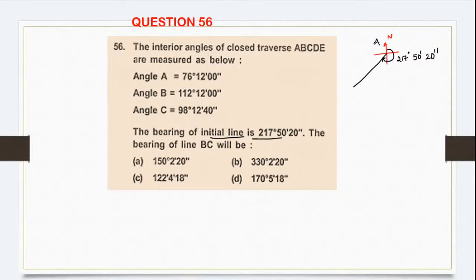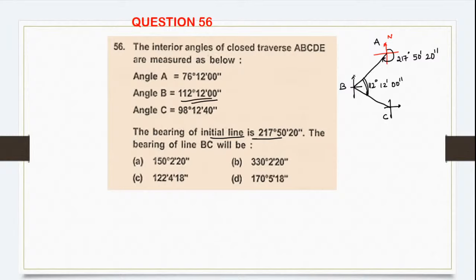So say this is your line AB. Now the included angle of B is 112 degree 12 minute. Say if I take this as north and south, this is given to us: 112 degree 12 minute 00 second. This is the point C.